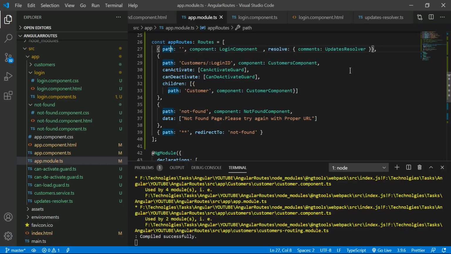Resolve always expects the resolver interface, which contains the resolve method, and that resolve method should contain the activated route snapshot and router state snapshot. And for data, there is no need for any kind of classes here. Blindly you can give one static message. So this is all about the data and resolve properties.